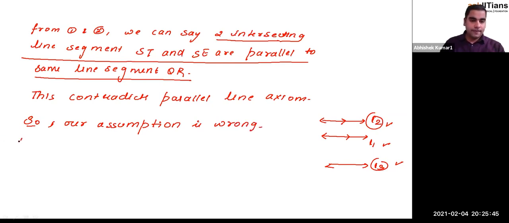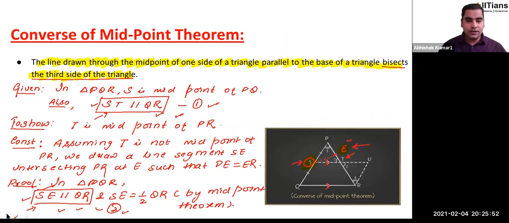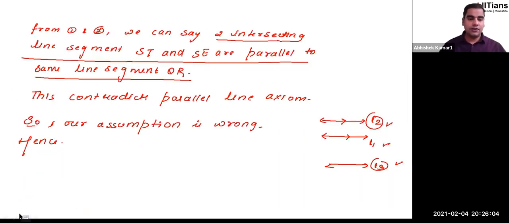Hence, our assumption is wrong. What was our assumption? Let me show you that also. Our assumption was T is not the midpoint of PR. Let me highlight that, guys. That assumption is wrong. Since our assumption is wrong, therefore we can say that T is the midpoint of PR. Okay. Hence, T is the midpoint of PR. And that proves the converse of the midpoint theorem. Is that clear?